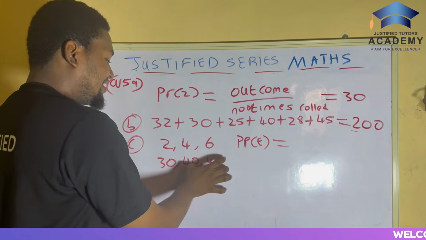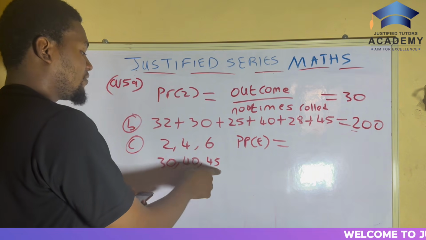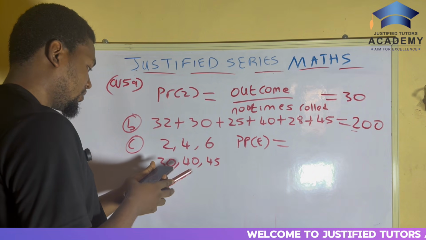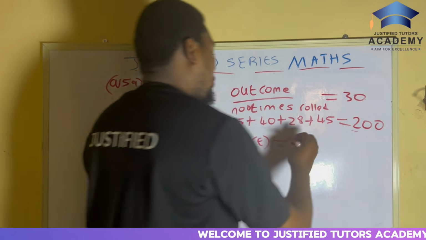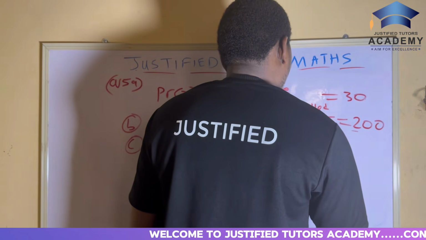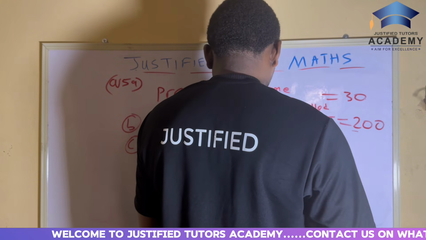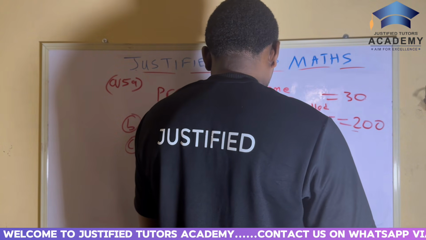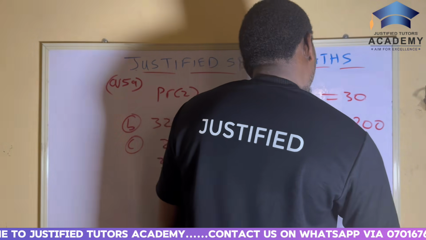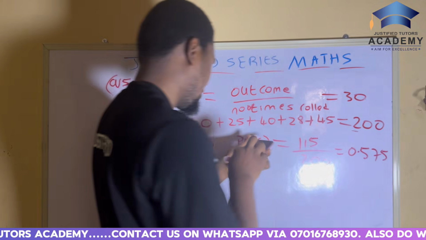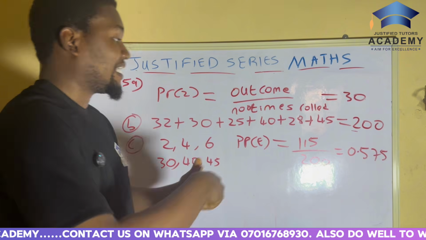So add this together. 30 plus 40 plus 45 gives us 115. Divided by 200. That will give us 0.575. So that's how you leave your answer.